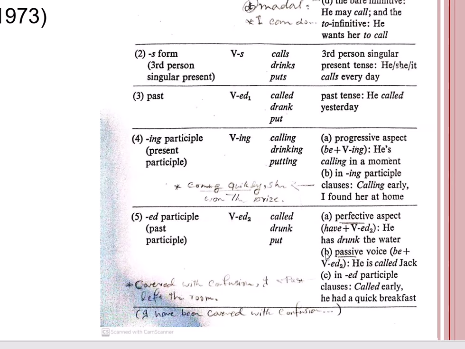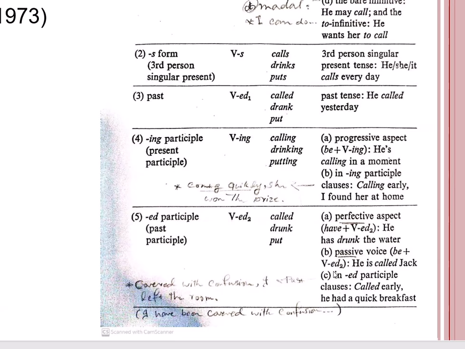The second function is the passive voice. The passive voice shows this formula: verb to be plus the main verb in the ed2 form. For example, he is called Jack. He, and then we have verb to be, and then the main verb in the ed2 form. And this sentence is in the passive voice.